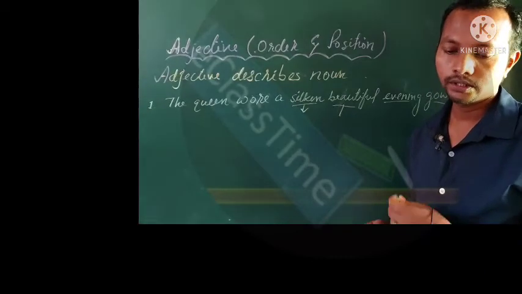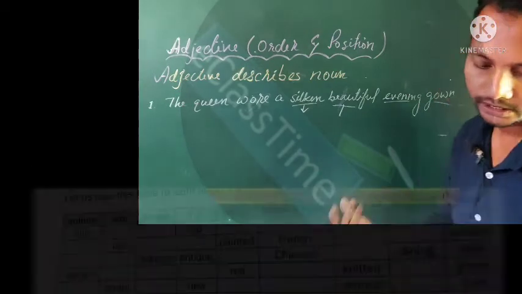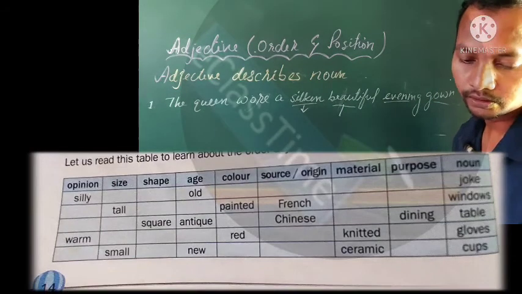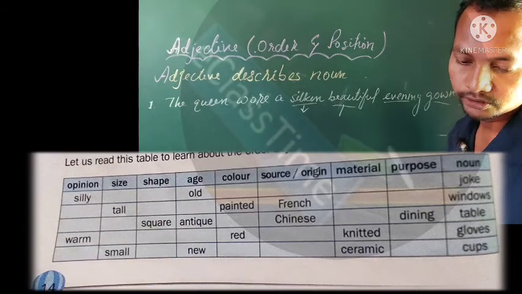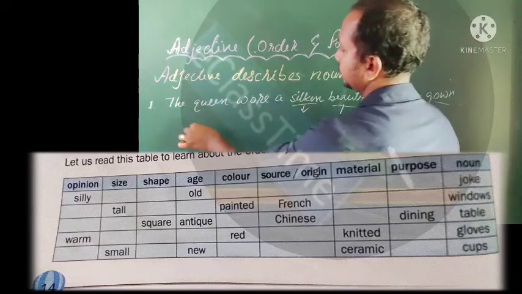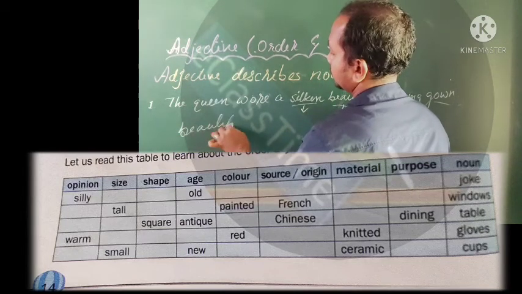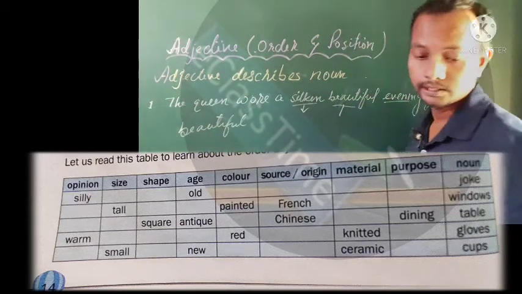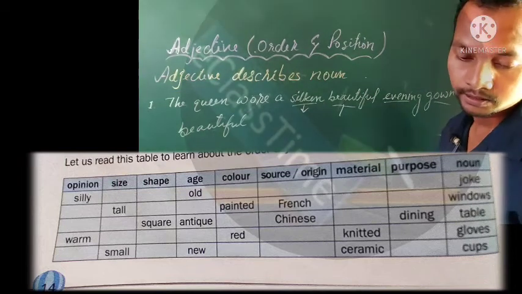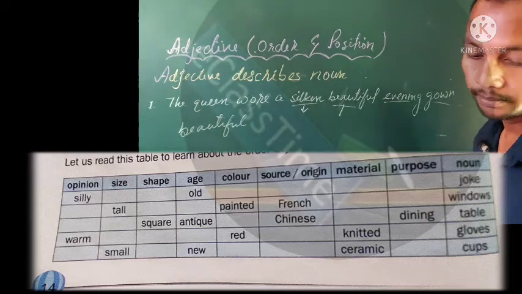Okay, so that way, if we check the list again, which is appearing on your screen, the first one will be your opinion. So opinion means the beautiful. The second one, if we go on matching, will be the material.